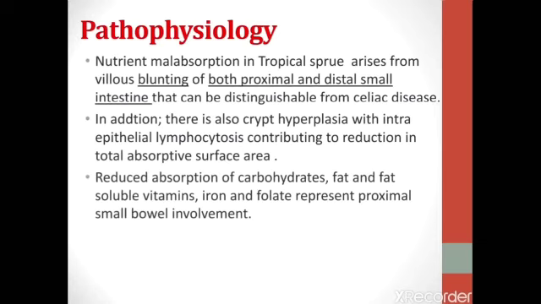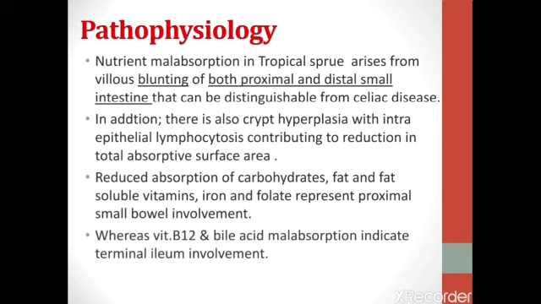Reduced absorption of carbohydrates, fats, fat-soluble vitamins, iron, and folate represents proximal small bowel involvement, whereas vitamin B12 and bile acid malabsorption indicate terminal ileum involvement.